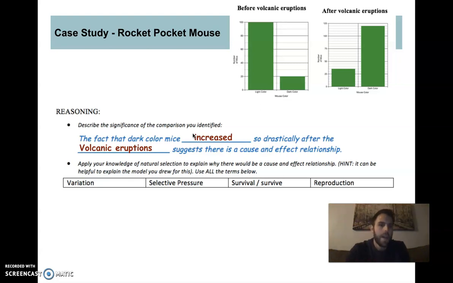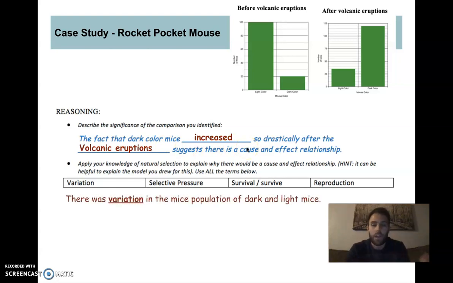All right. So I'm going to go on. One thing I want you to keep in mind is you do not need to state this cause and effect relationship every time. You might get evidence on different explanations where you might not need to say this. But for this specific instance, this does work out well here. All right. So now let's talk about our knowledge of natural selection to bring us home.